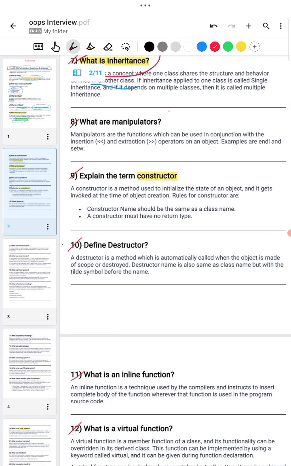Eighth question: what is a manipulator? A manipulator is a function which is used in conjunction with the insertion and extraction operators.